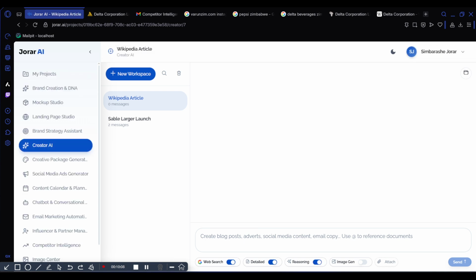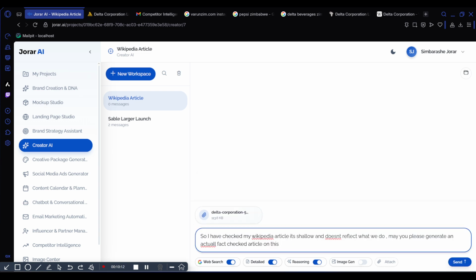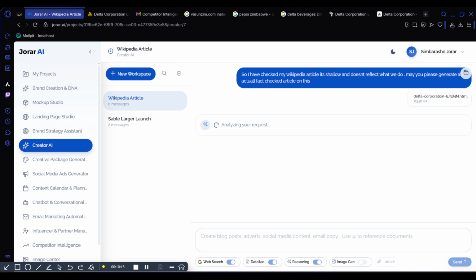Okay, yeah. So if I just do this, then Delta, then I just do this. Then if I send, as you can see, I've referenced that crawled website in my chat. It simply means it's now looking at this crawled website, and it's going to look at the missing information and generate a Wikipedia article that I can now go and request an edit for. So basically, these are the modules that we have.